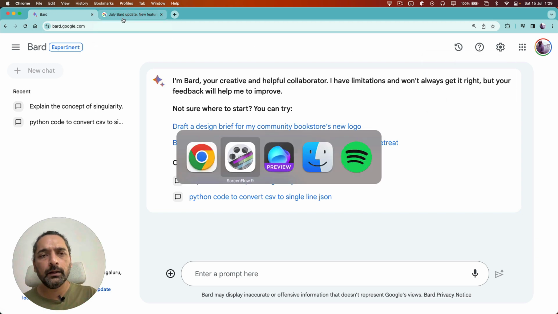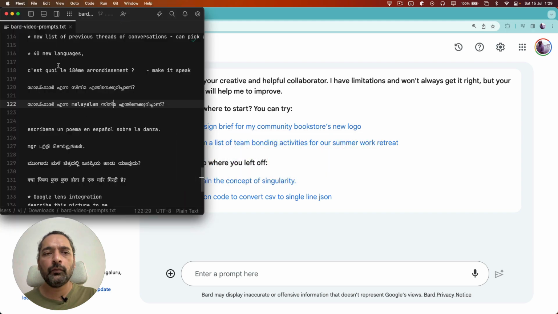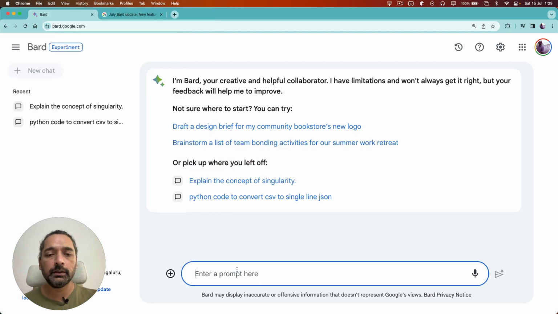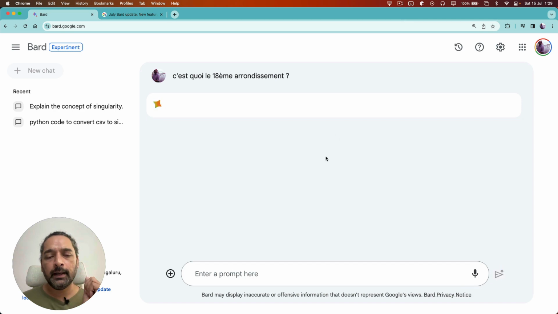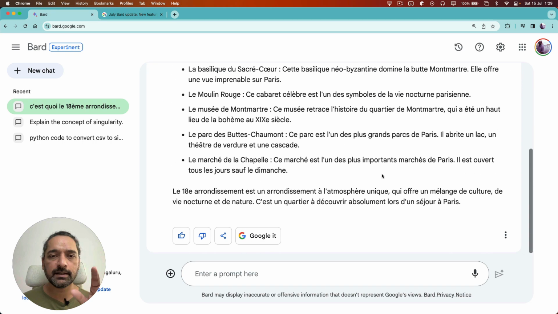The other big announcement was that about 40 new languages are being supported now. So let me try with one of my favorite foreign languages, right? So let's go with French and say c'est quoi le 18e arrondissement, right? So we're asking here, what is the 18th arrondissement? I've heard this word, what is it about? And asking the question. And what you'll notice is that it is answering back in the same language that you are asking it in, right?